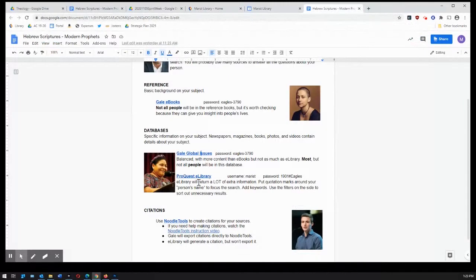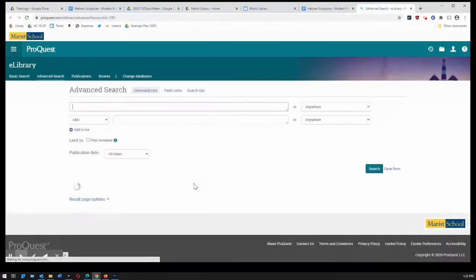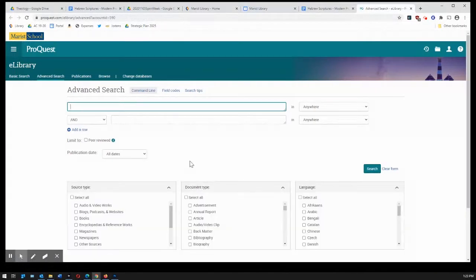Okay, and the last resource here is ProQuest eLibrary. I'm going to give you guys a piece of advice. This is not where you want to start your search because the information in here is going to be overwhelming.